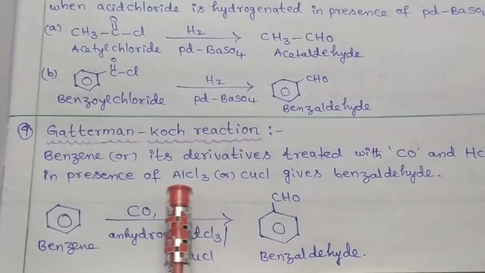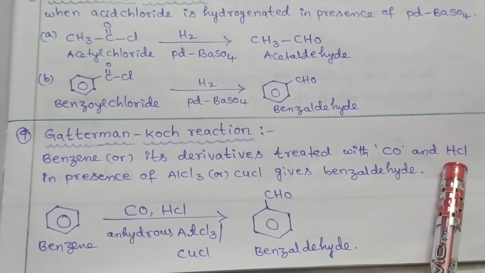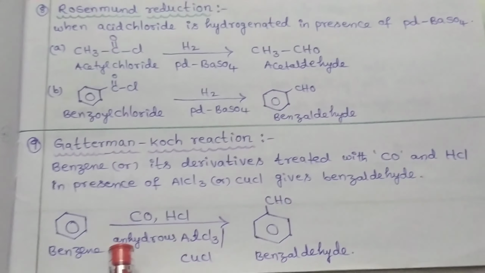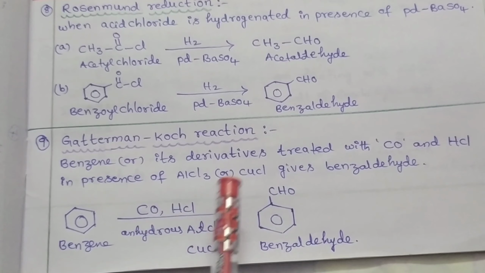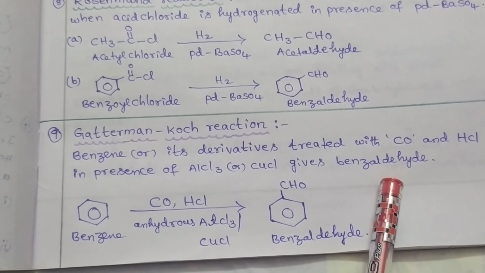Now we discuss Gattermann-Koch reaction. When benzene or its derivatives are treated with carbon monoxide and hydrochloric acid in the presence of anhydrous AlCl3 or CuCl, it gives benzaldehyde as a final product.